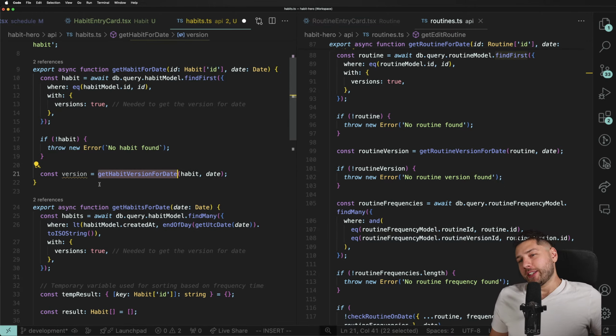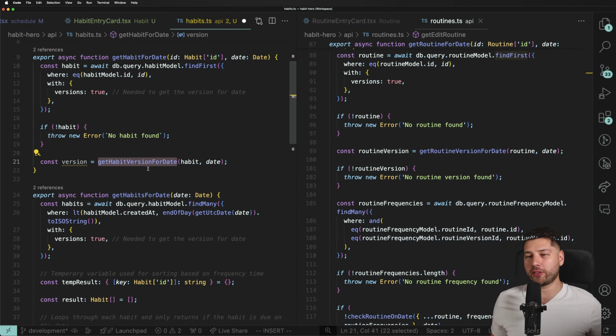Now, I mean, this could also be confusing, right? Get habit version for date. There's no get habit versions for date, plural. So at least there's that. But I get the confusion. There's a lot of similar things. We might revisit this in the future and deal with it. Cool. Let's do habit version.